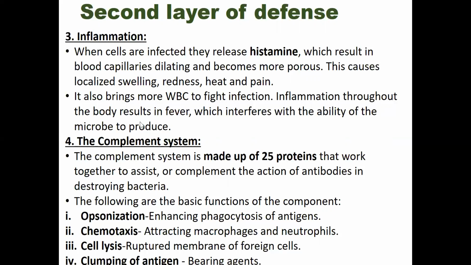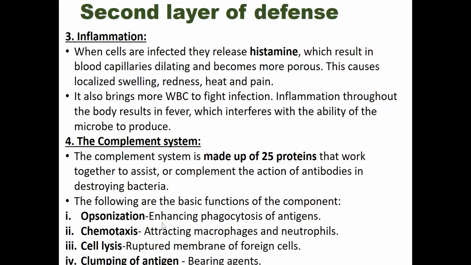So inflammation throughout the body results in fever, which interferes with the ability of the microbe to reproduce. Another component of the second layer of defense is the complement system. Usually this complement system is made up of 25 proteins, and they work together and assist each other. And the basic functions of the complement system are here.